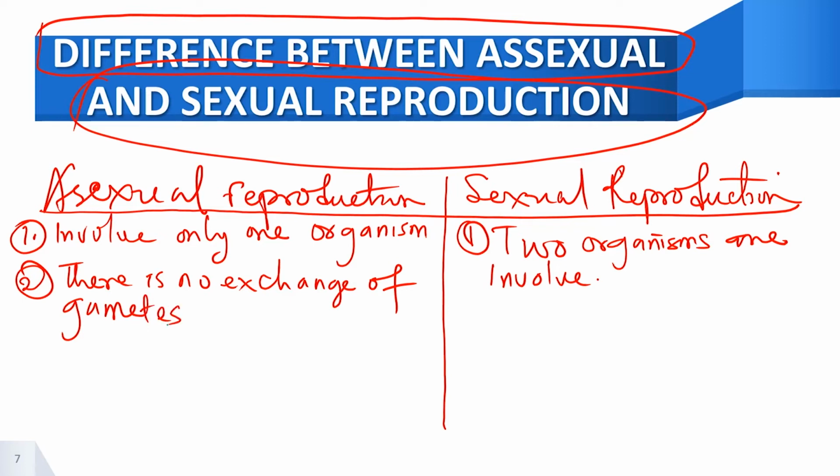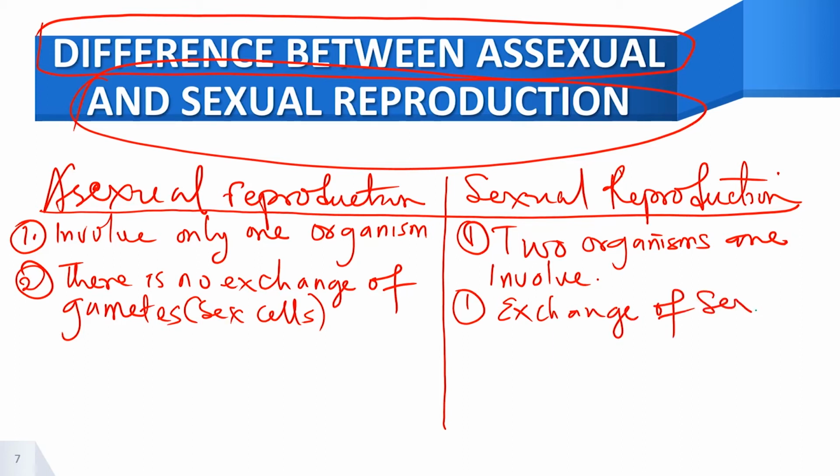Gametes are referred to as sex cells, like the sperm and ovum. In the case of sexual reproduction, there's exchange of sex cells, that is, sperm cell and ovum.